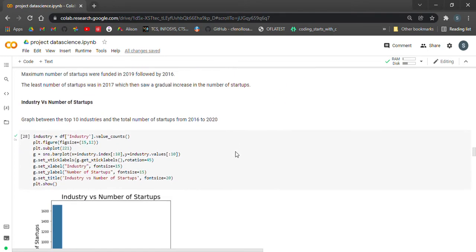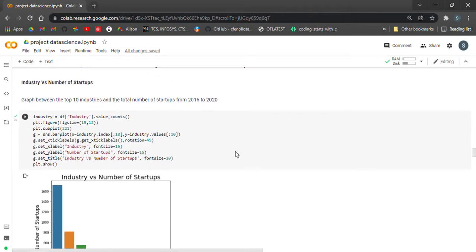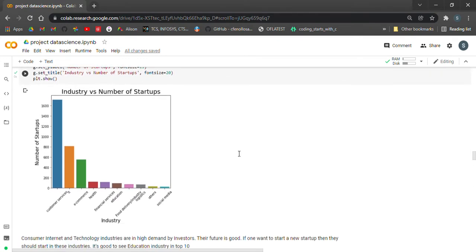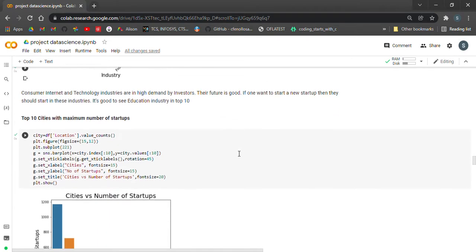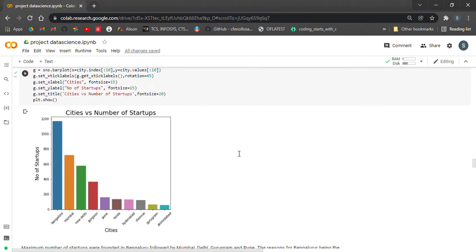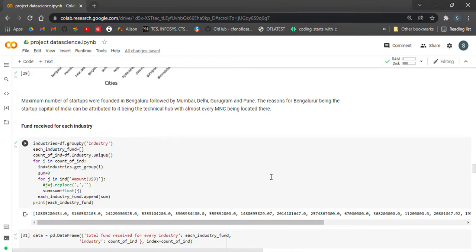So this is a graph of industry versus the number of startups from 2016 to 2020. As we can see, the highest number of startups are in the customer services industry and least in social media. And here are the top 10 cities with the maximum number of startups, and Bangalore has more than 1100 startups, followed by Mumbai and New Delhi. Bangalore is the most favored for startups.